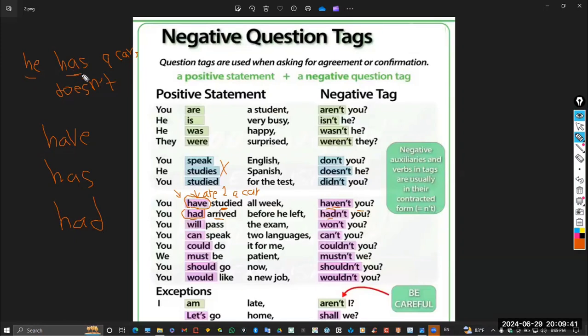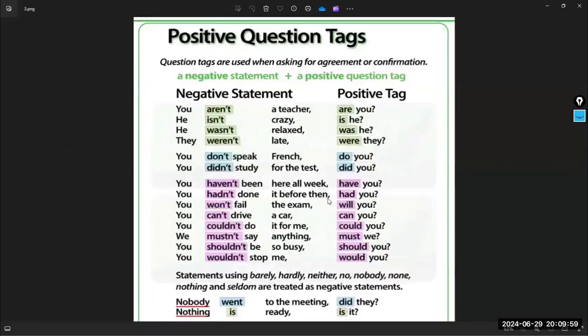So be careful about the verb to have, because only if the verb to have is attached with another verb, which is the main verb, the verb to have should be considered as auxiliary, and I have only to write the auxiliary. So be careful because, again, this is the most important rule in the question tag. So this is the next page.